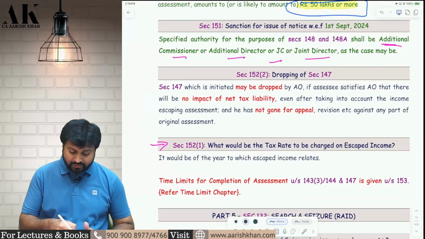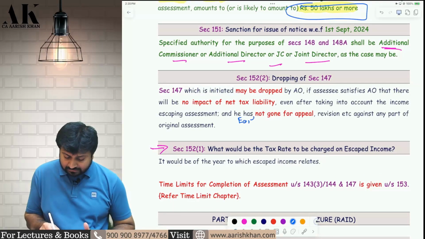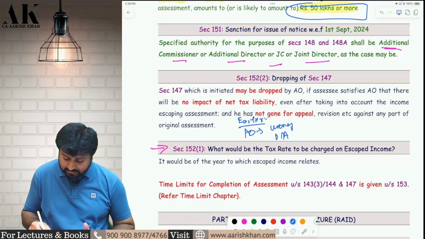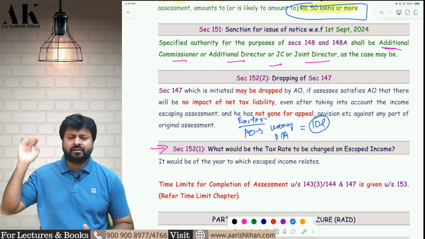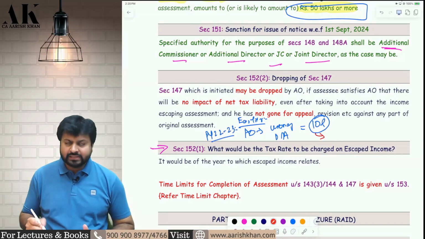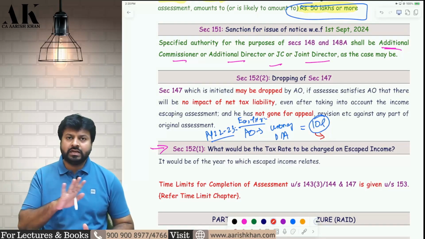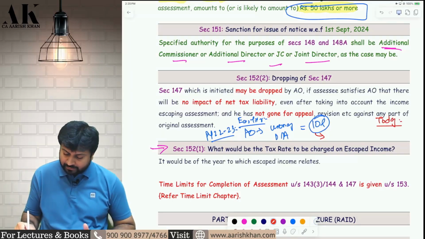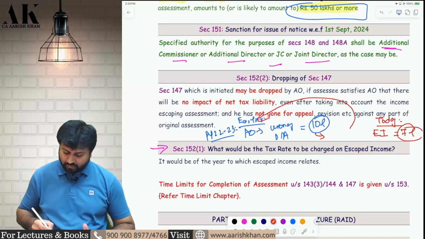Okay. Now what is this concept of dropping of assessment? Let me explain this with the help of an example. Suppose earlier the AO has done a wrong disallowance of say 10 lakh rupees, in previous year 22-23. Now you could have easily appealed against this wrong disallowance. But I have not filed any appeal, any rectification, any revision, no remedy was taken by me. I paid tax on this 10 lakh rupees. Now today, the AO is finding some escaped income of this year. Okay. How much?